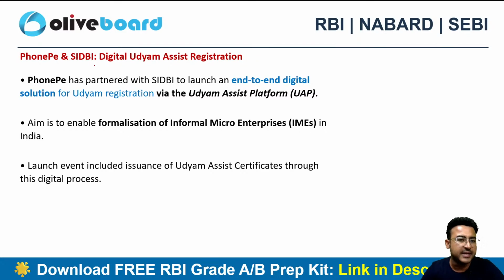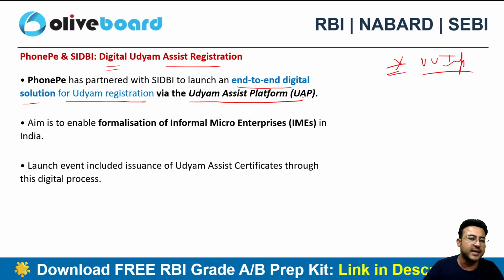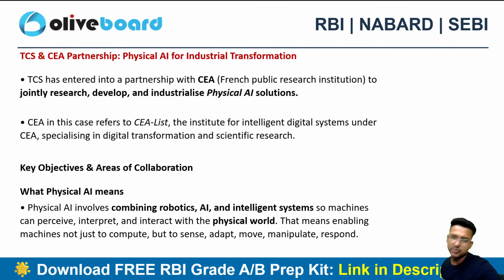Next one is PhonePe and SIDBI has started the digital Udyam Assist registration. Again, very important. Can come in phase 1 examination. So PhonePe has partnered with SIDBI to launch an end-to-end digital solution for the Udyam registration via the Udyam Assist platform. So what is the aim? Basically the aim is formalization of the informal micro enterprises. So PhonePe and SIDBI have partnered for this particular program. Please do remember the name of the entities.